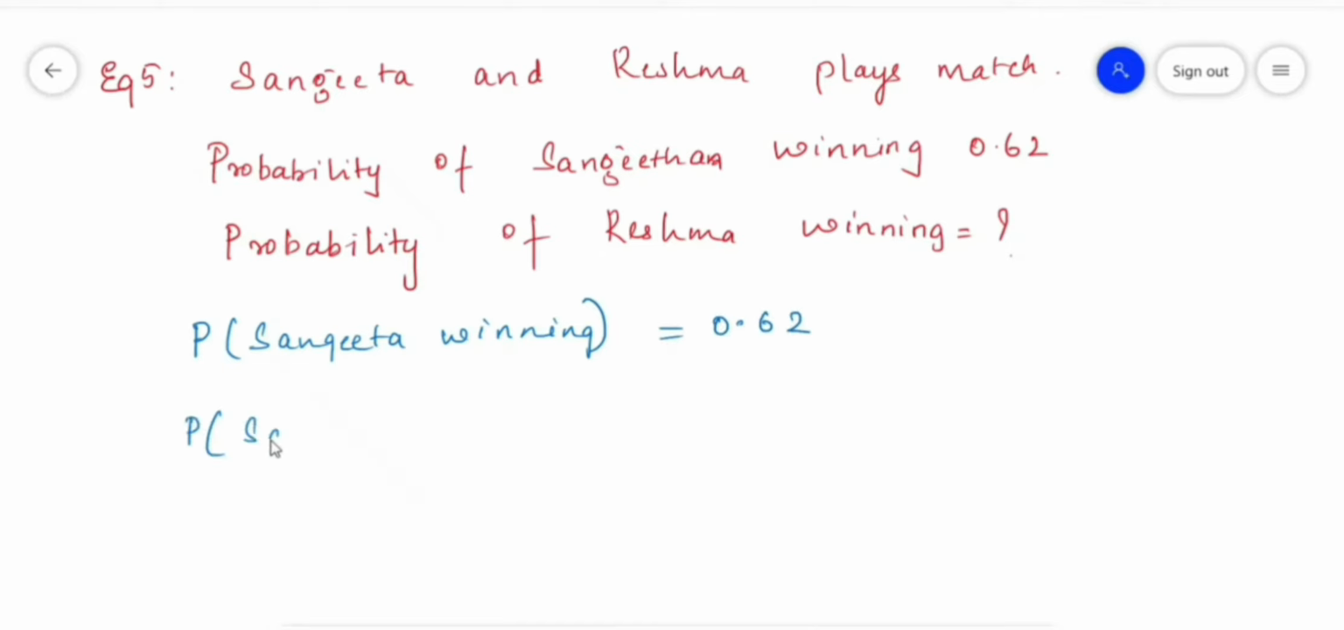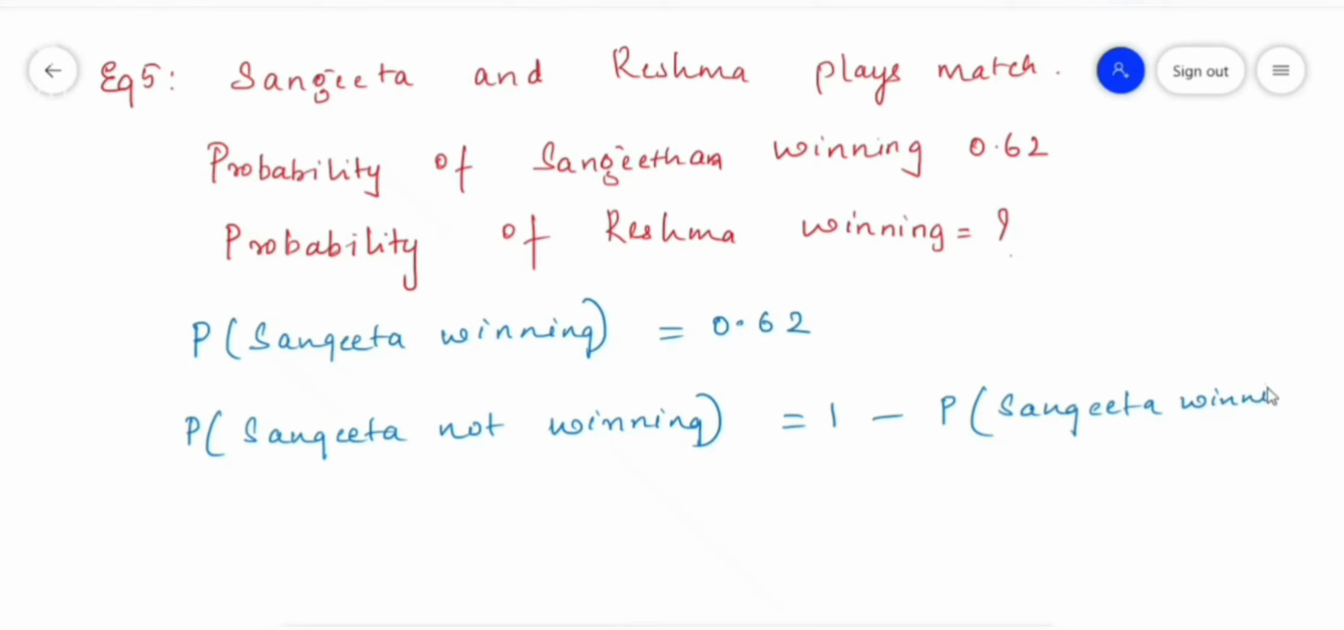Now let us find the complement of this event. The probability of Sangeeta not winning is equal to 1 minus the probability of Sangeeta winning the match. So this is the formula. Not winning is always 1 minus the probability of the happening of that event. So the probability of Sangeeta not winning is 1 minus 0.62, which is equal to 0.38.